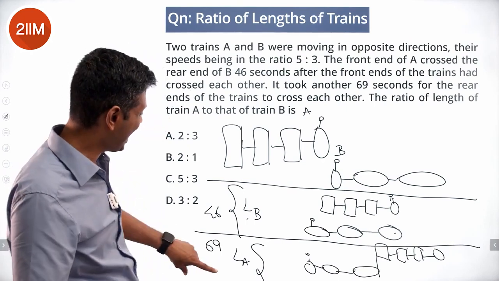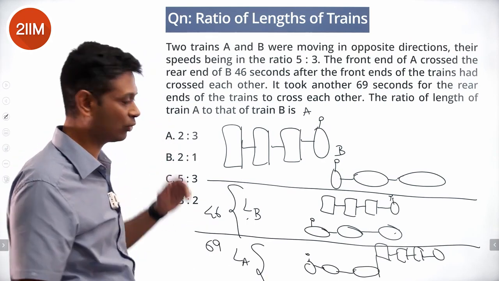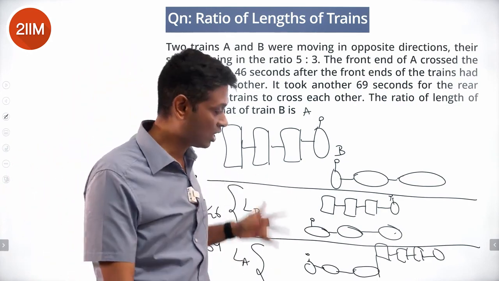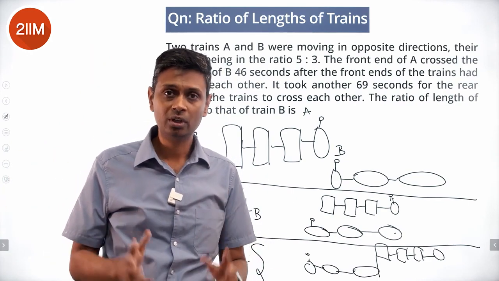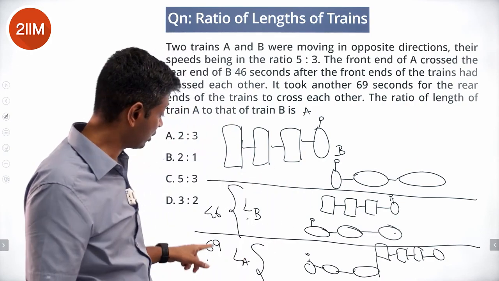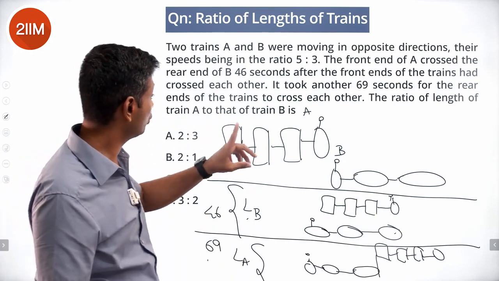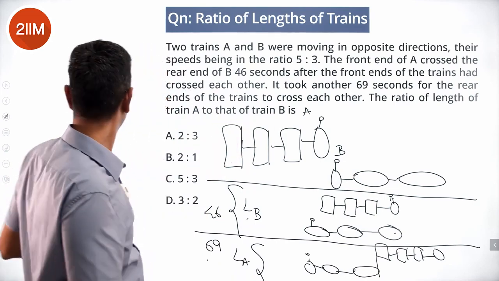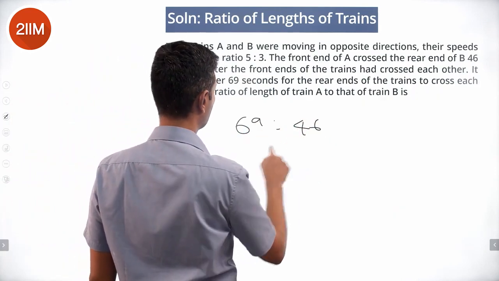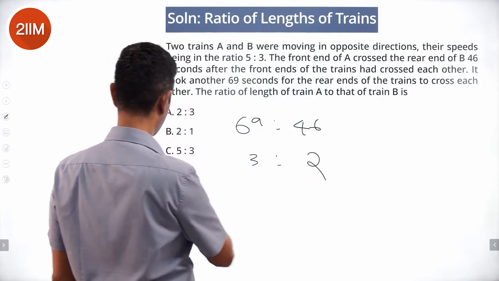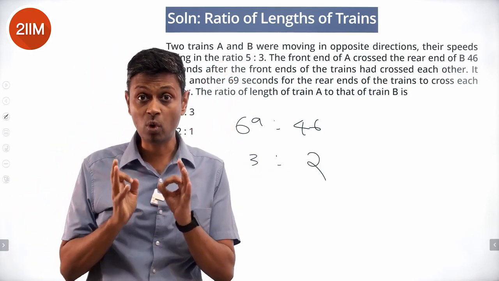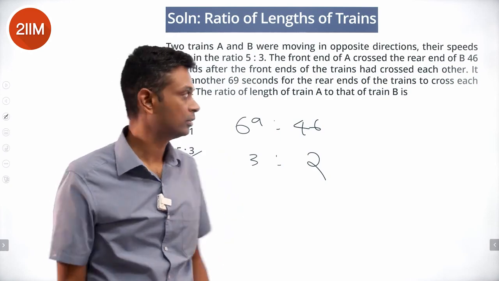So we want to do LA is to LB. The 69 is to 46. The relative speeds are the same. They're going in the opposite direction. The distance covered will be the ratio of the times taken. The longer distance will take longer time. This took 69 seconds, this took only 46. Length of train A to that of train B is 69 is to 46, which is 3 is to 2. Yep, that's that. Beautiful question, because the idea is to grab what exactly is the relative distance.